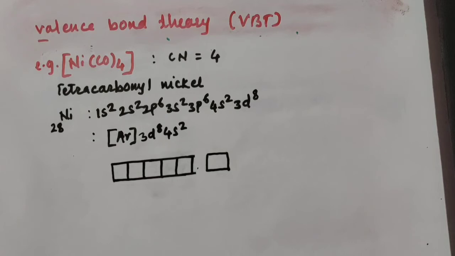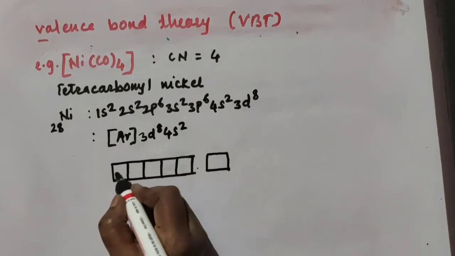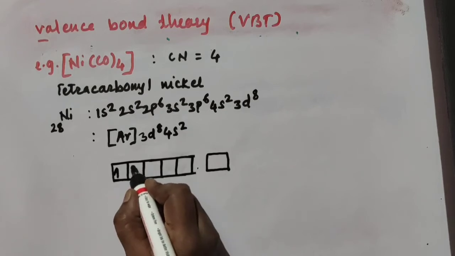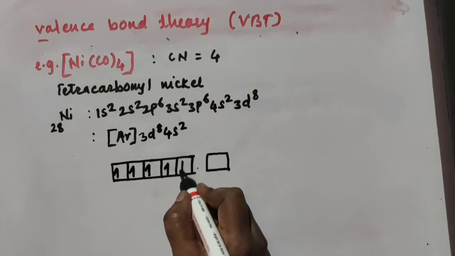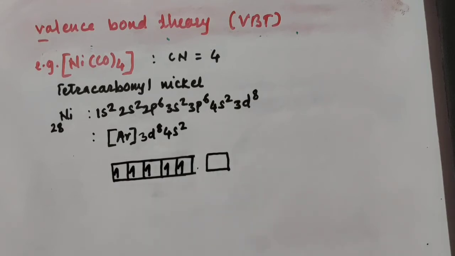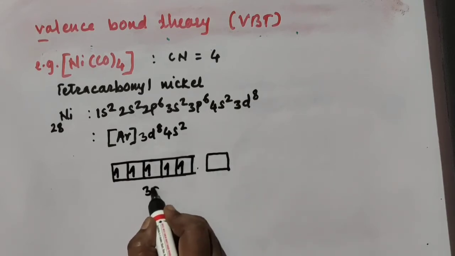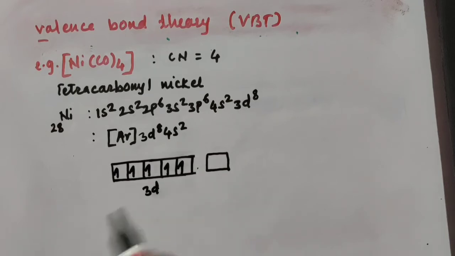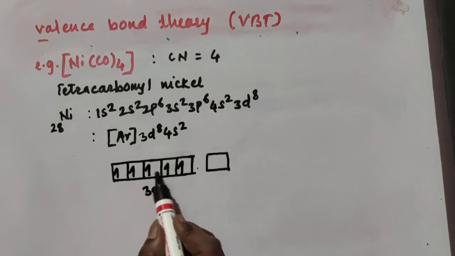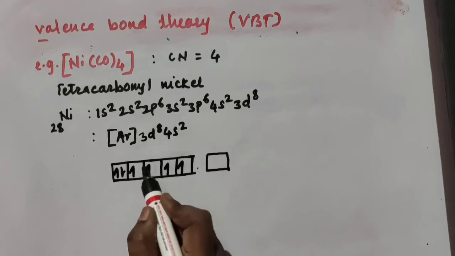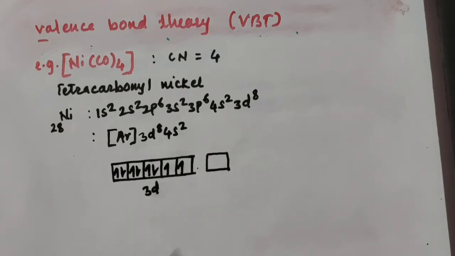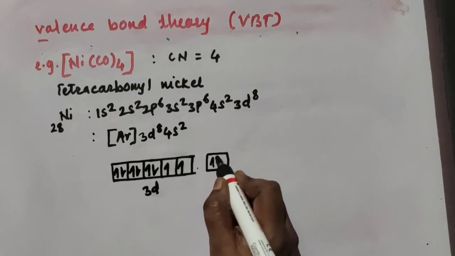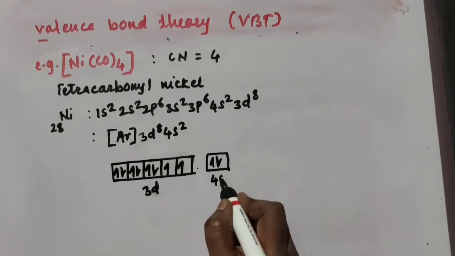Here, first electrons are filled singly, 5 electrons. 8 electrons are there in the 3d orbital. This is your 3d, and then pairing takes place. So this is 1, 2, 3, 4 and 5, then 6, 7 and 8. And in 4s again 2 electrons are there.